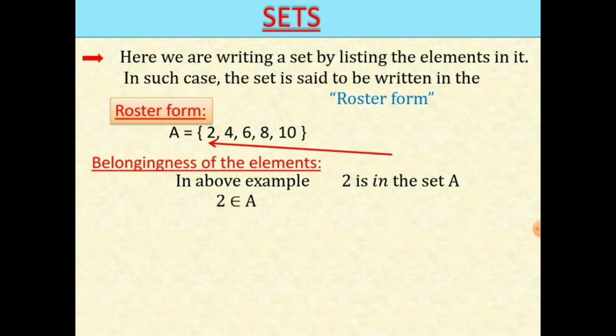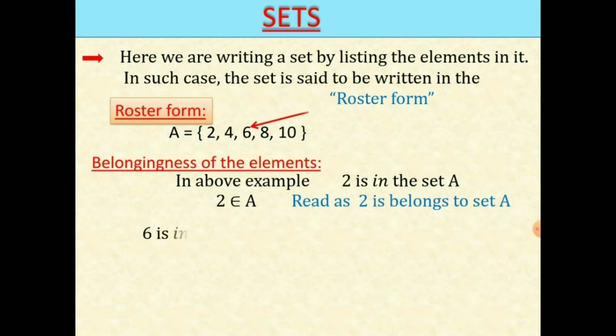This is denoted like this, and it is read as 2 belongs to set A. In the same way, 6 is in set A. Let us observe. It means 6 belongs to A. We read it as 6 belongs to A.